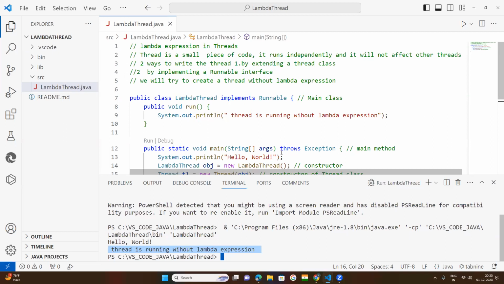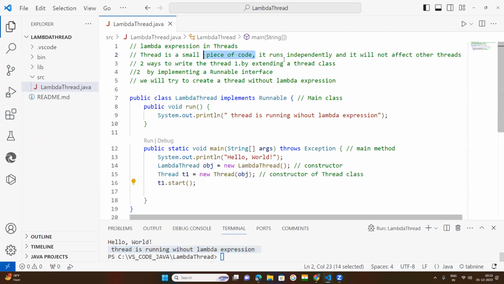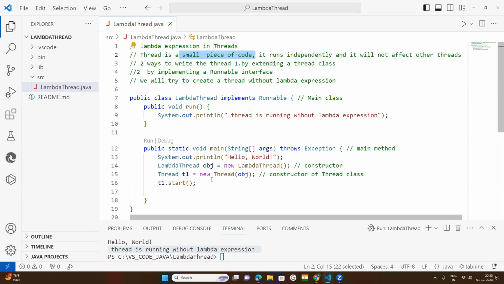As I told you, a thread is nothing but a small piece of code, maybe 1 line, 2 lines, 5, 10, 20, 30 lines. They will run independently. If one thread fails, it will not affect other threads. So here, this total code is run by the T1 thread.